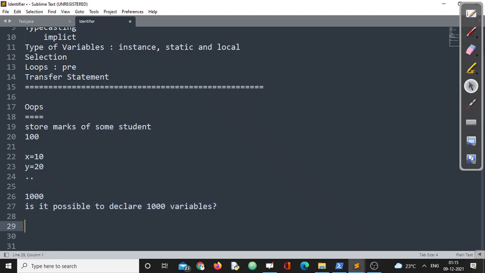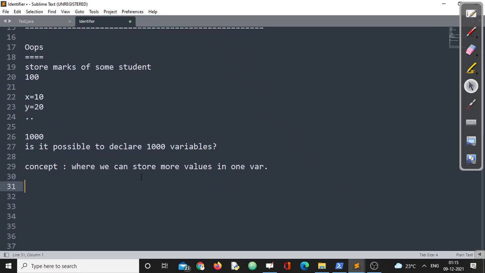The solution is, if there were a concept where we can store more values in one variable. So this is our requirement. I want to create one variable which can hold more values.